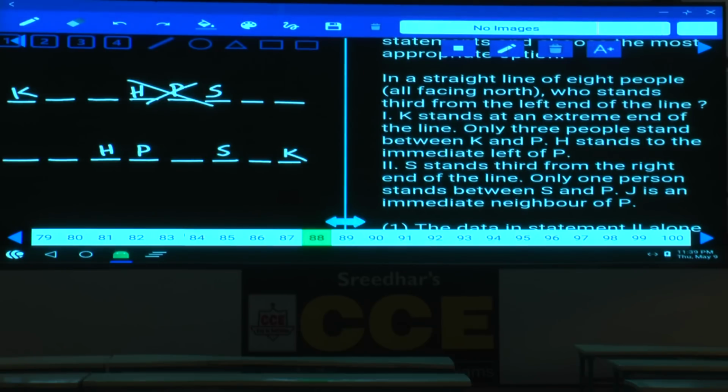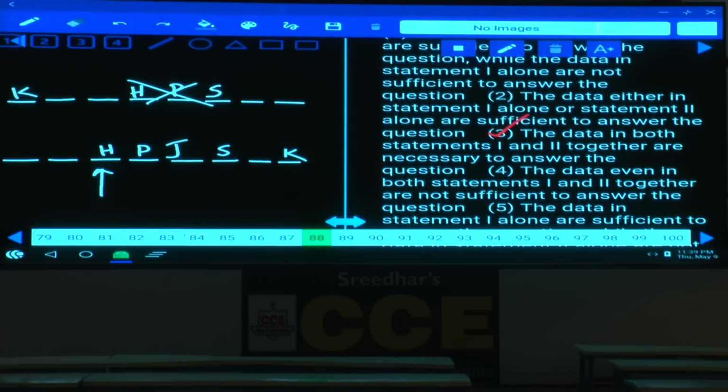J is an immediate neighbor of P. J will be here. Are we getting the answer or not? Then who is the person third from the left? H is the answer. Hence, both the statements are required to get the answer. That is choice 3. Question 88, it is choice 3. Choice 3 is the answer.